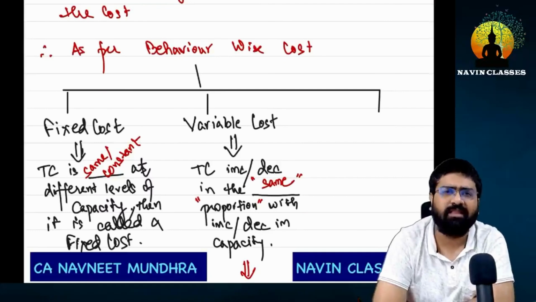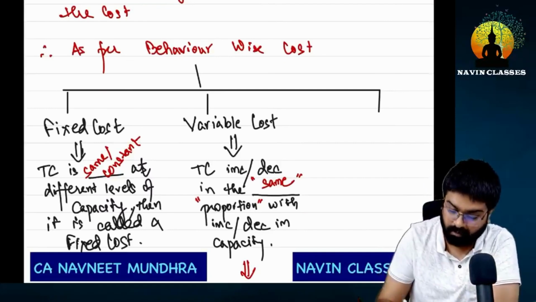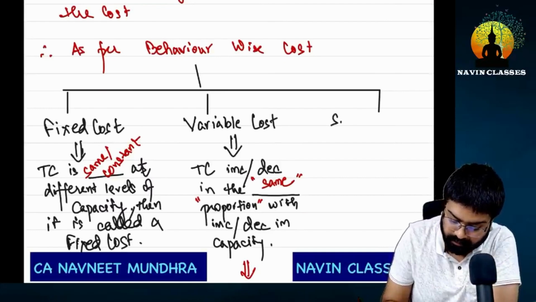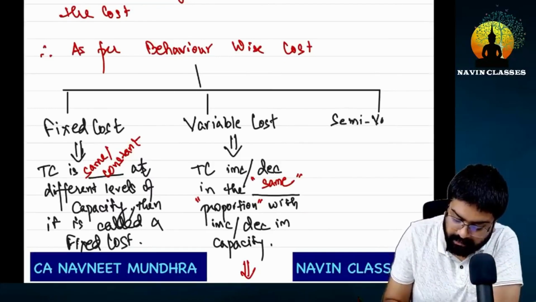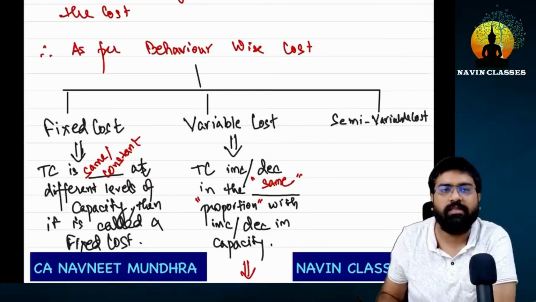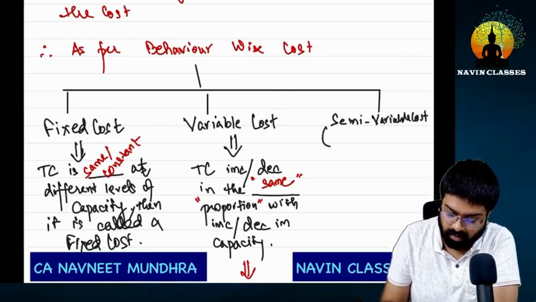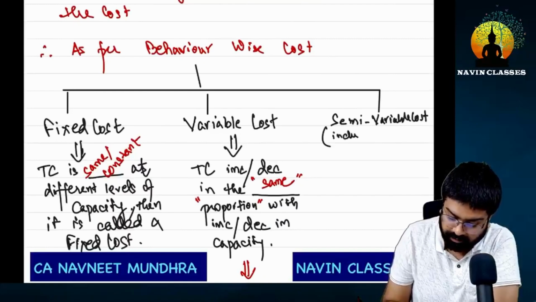Until now, we only knew these two. Where did this third come from? Write the name of the third one. That is semi-variable cost. Semi-variable cost. We will write in the brackets, including slab fixed cost.